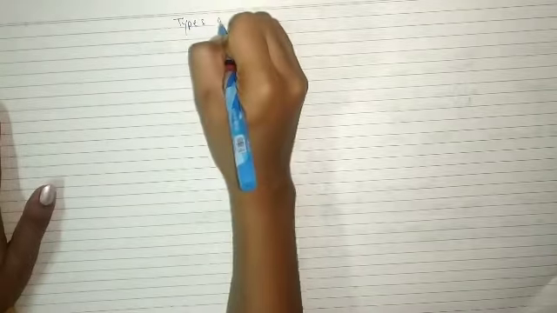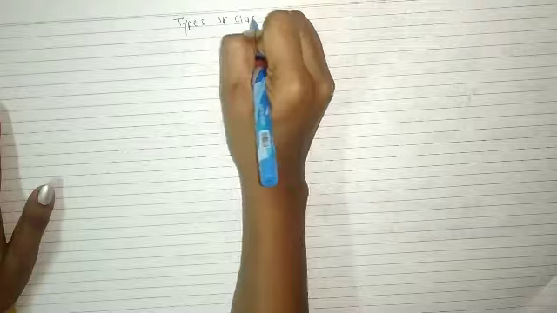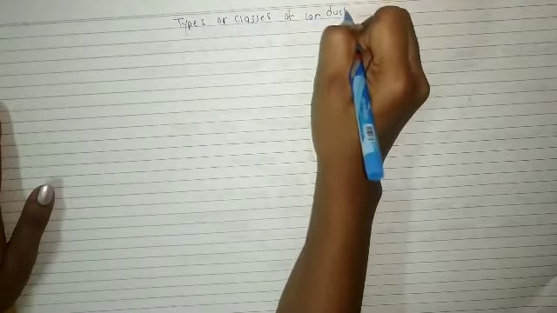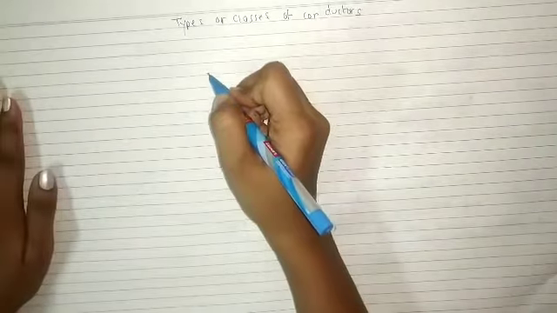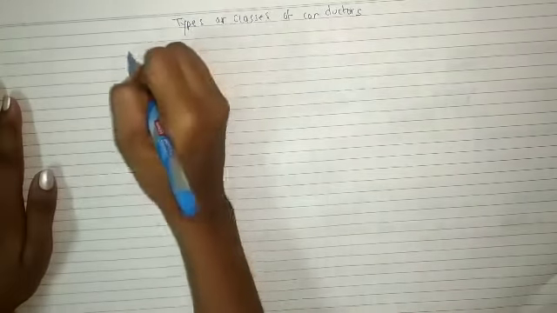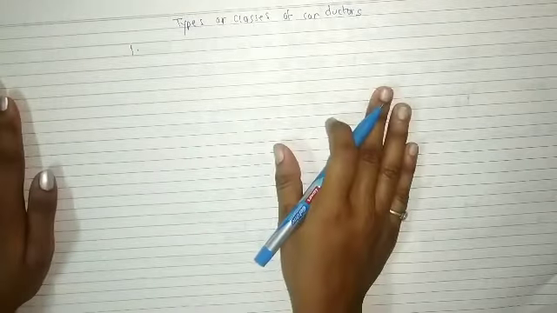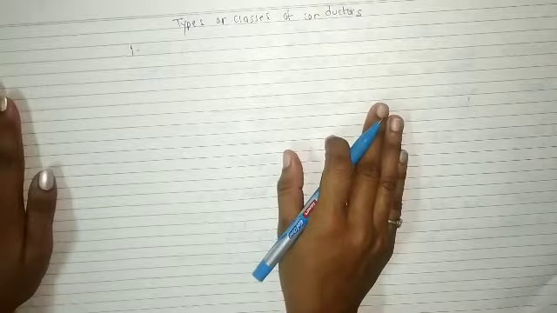So now types or classes of conductor. First, we saw the aluminium conductors.